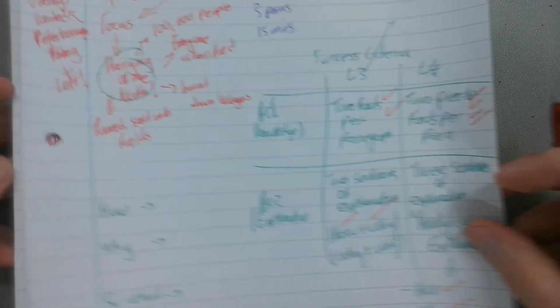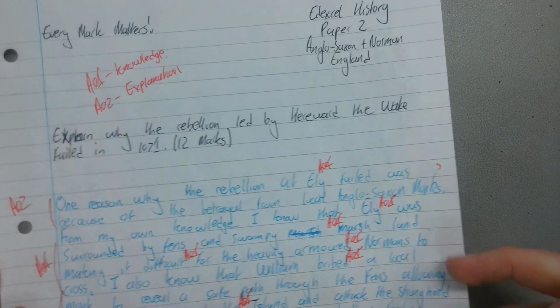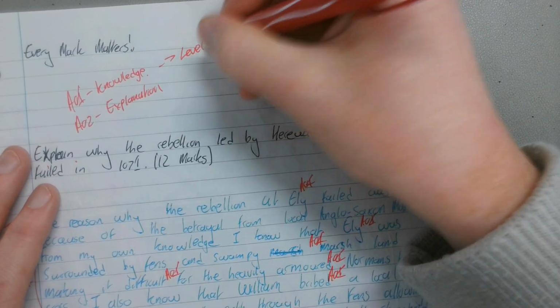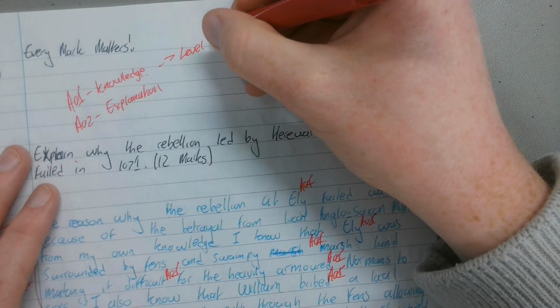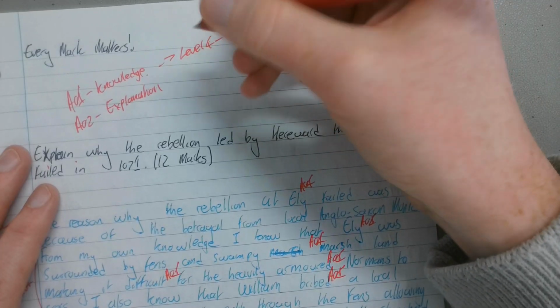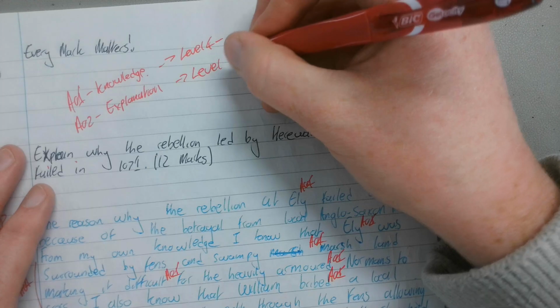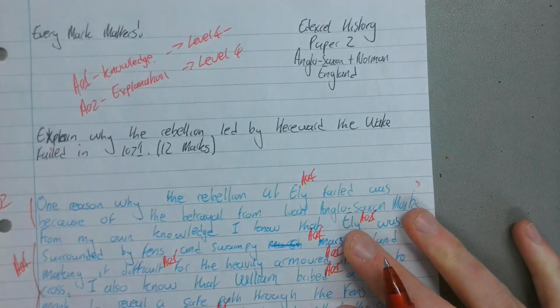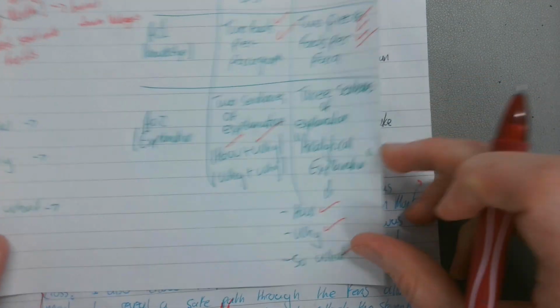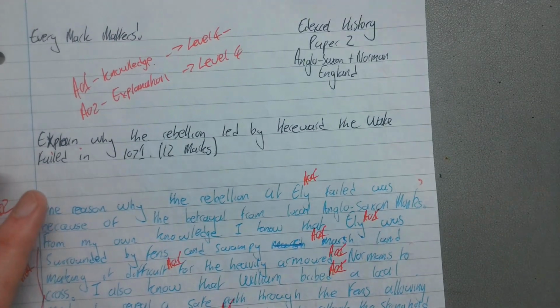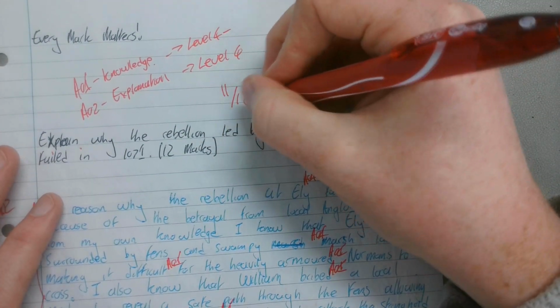So for this question, for AO1, being super harsh, I'm going to award myself a level 4 minus, maybe it's probably a level 4. And for explanation, I'm going to award myself a level 4. So considering this mark scheme here, because I am sort of in between, I'm going to go for 11 out of 12.